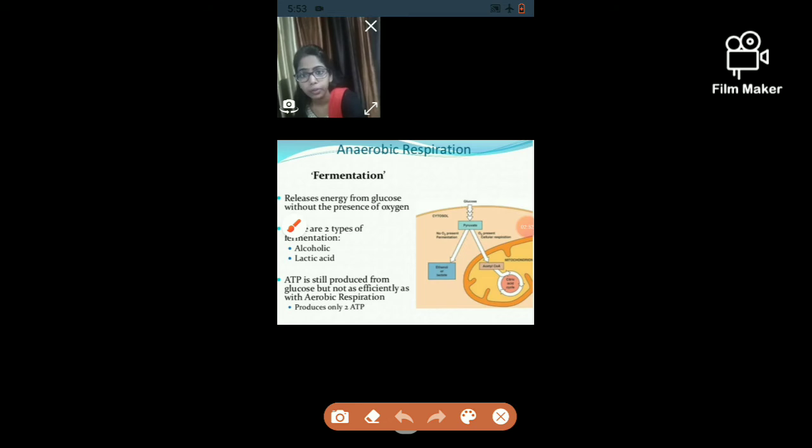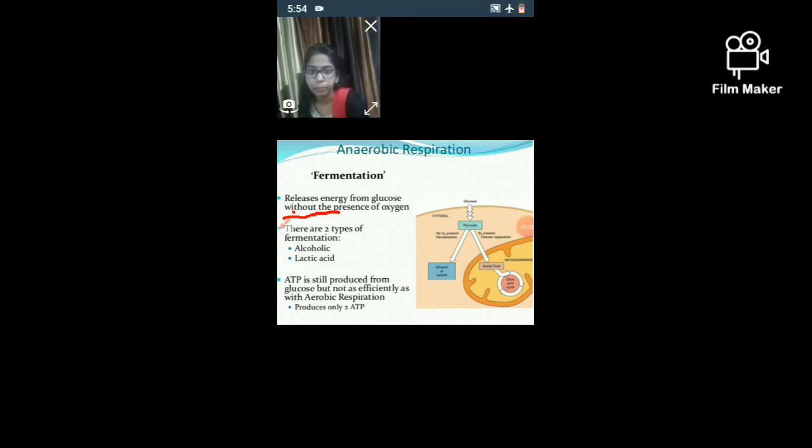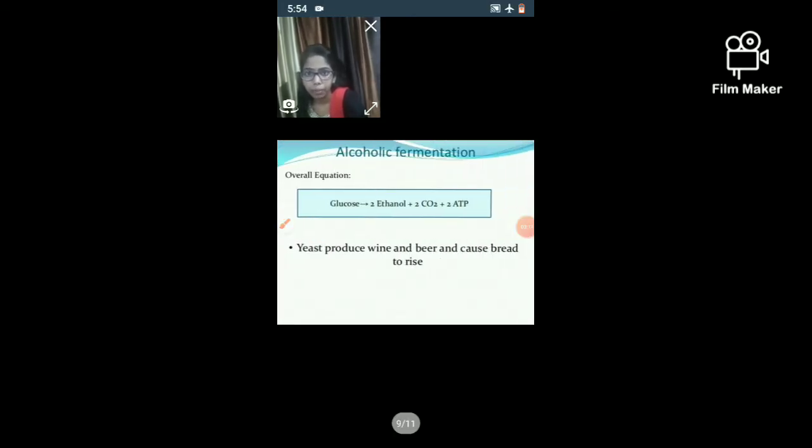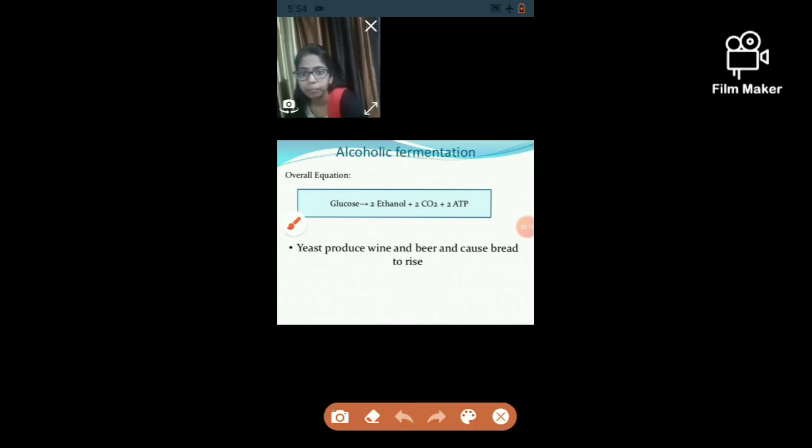Anaerobic respiration is also known as fermentation. In this, partial oxidation of glucose takes place in the absence of oxygen. There are two types of fermentation: alcoholic fermentation and lactic acid fermentation. Alcoholic fermentation occurs in yeast. In this, glucose is partially oxidized into ethanol or ethyl alcohol. Along with that, carbon dioxide and 2 ATP molecules of energy are released.